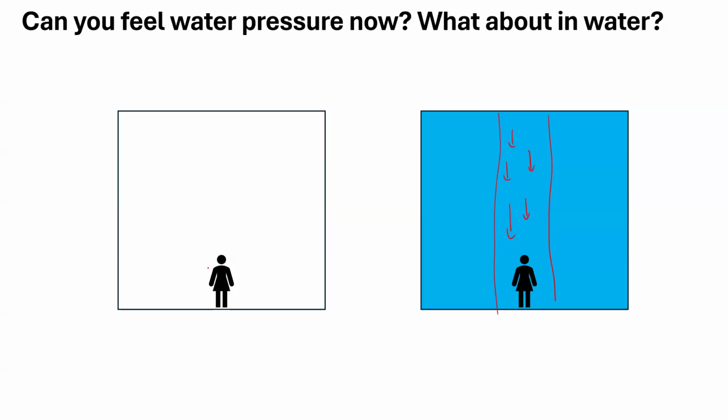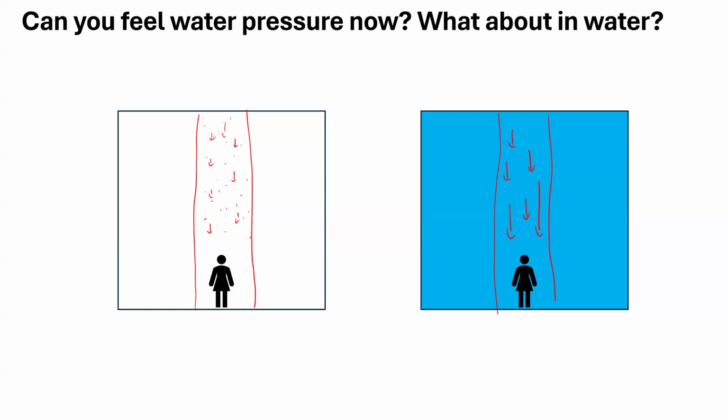And we're not in the water all the time, right? But we are in air all the time. And so there are air particles pushing down. And here we have a lot of water particles pushing down on us so we could feel the pressure. Since gases are very far spread apart, more so than a liquid, we still have those forces pushing down on us. They're just a lot less than what we feel when we're in water. There's so much less of them, so we don't feel the pressure as much.